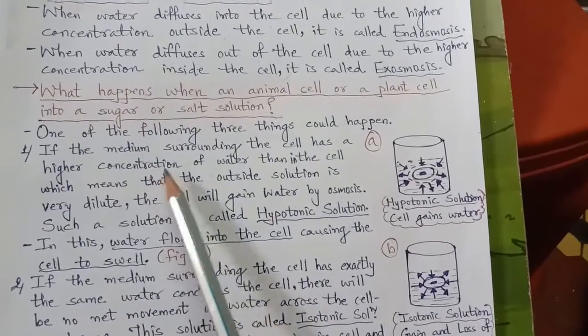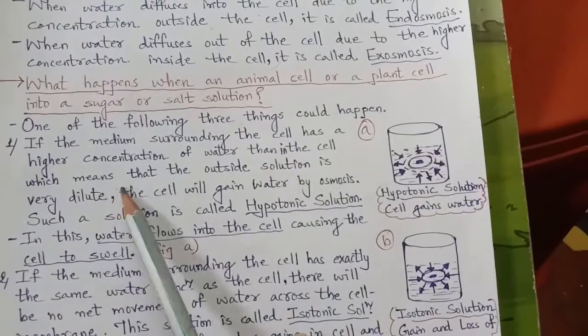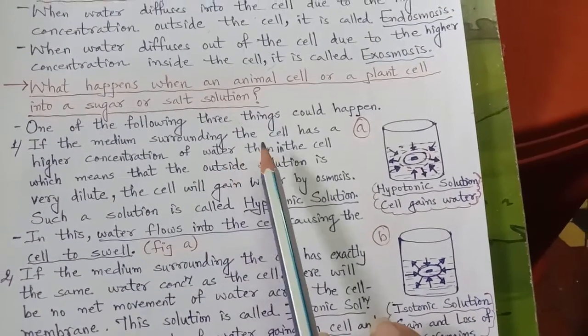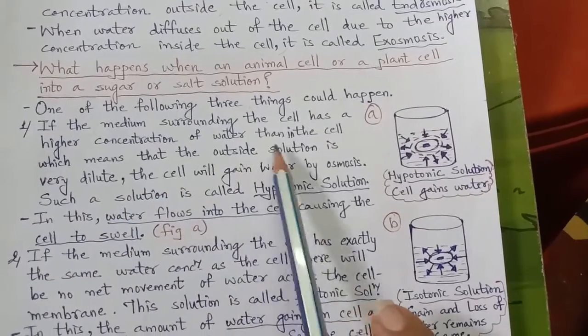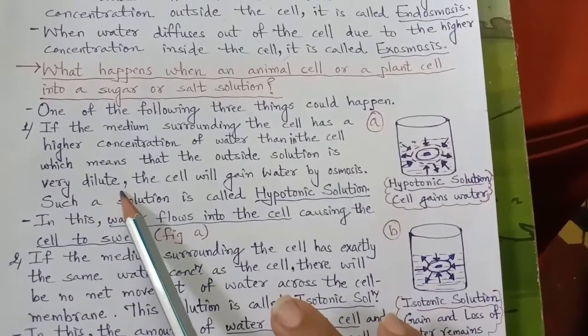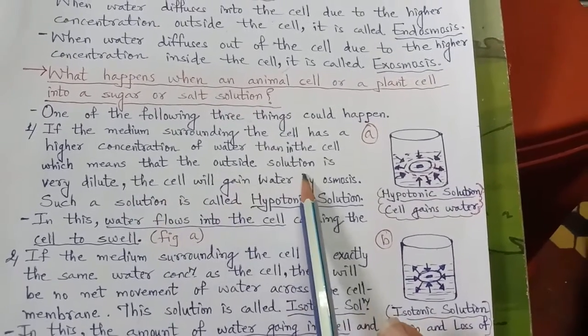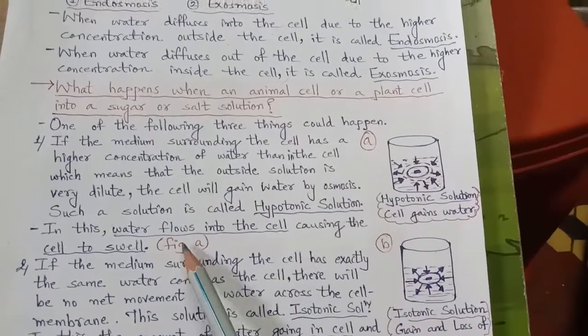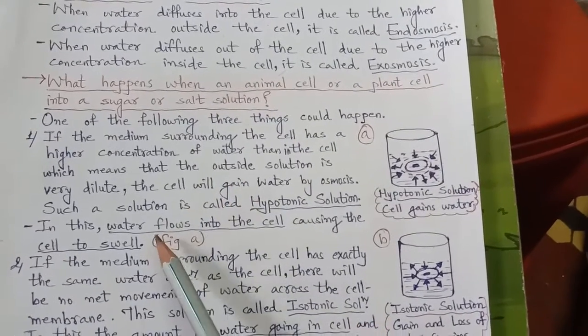If the medium surrounding the cell has a higher concentration of water than in the cell, which means that the outside solution is very dilute, the cell will gain water by osmosis. Dilute means which is having more water.